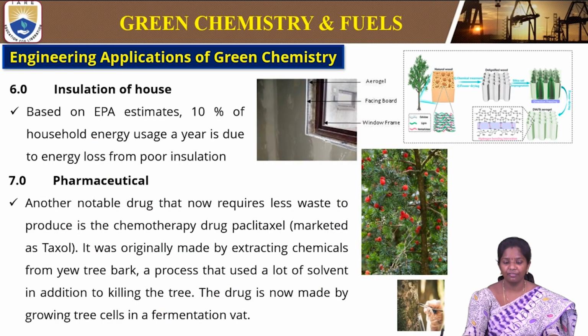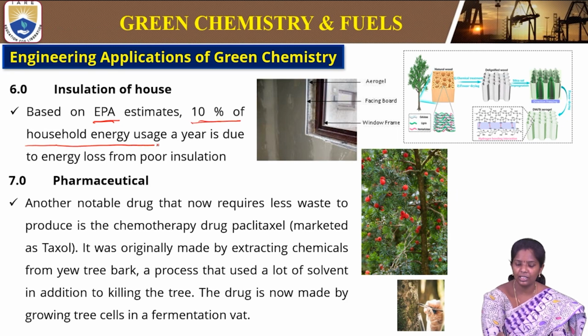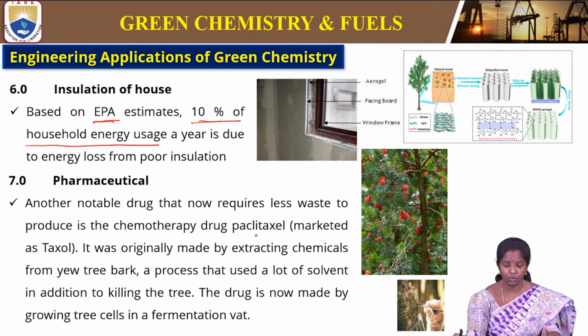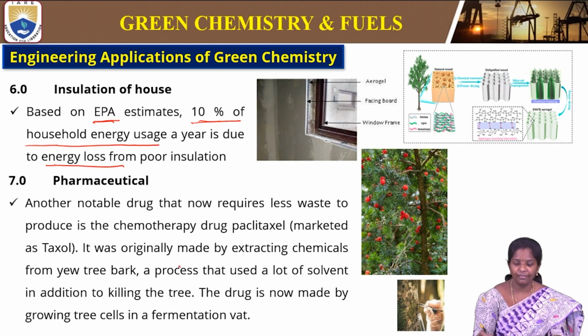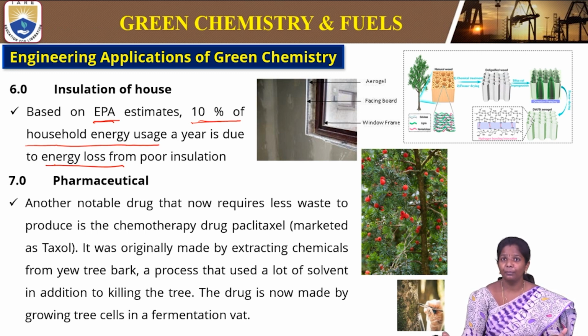Next is the insulation of house. Based on EPA estimates, Environmental Protection Agency estimates, 10% of household energy usage a year is due to energy loss from poor insulation. What happens if there is no proper insulation? The room gets heated up. So we switch on air conditioners. So 10% of our household usage is because of this poor insulation.